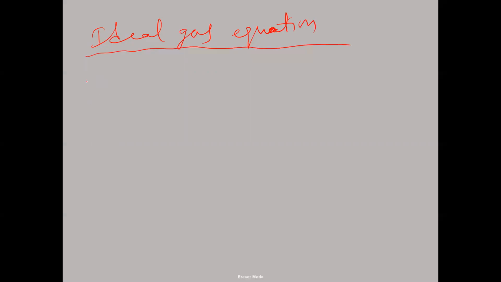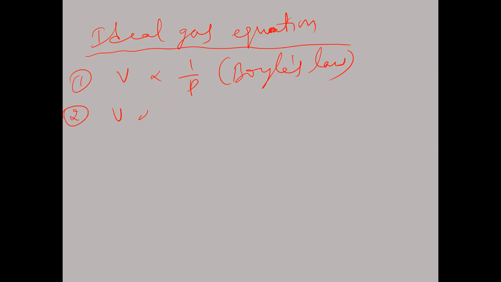Next, the ideal gas equation. PV is equal to nRT is the ideal gas equation. How to derive this? First, Boyle's law: V is inversely proportional to pressure. We know this. And second, V is directly proportional to temperature. This is Charles's law.